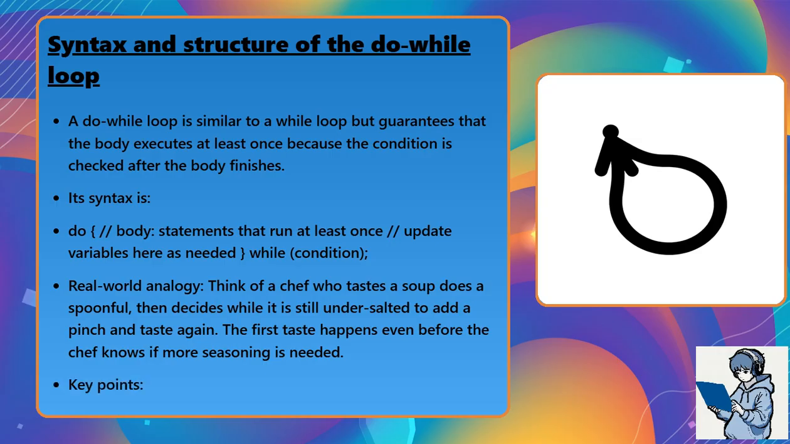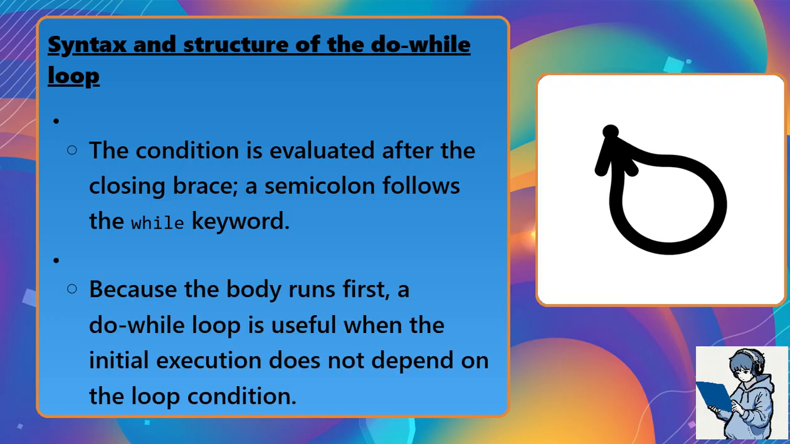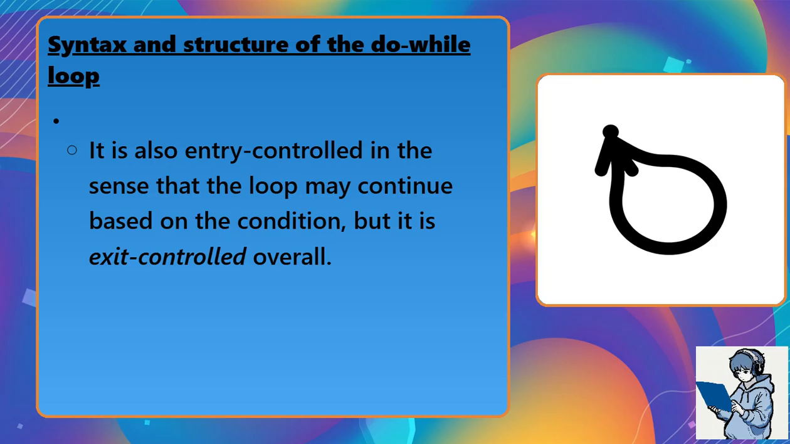The key points: the condition is evaluated after the closing brace. A semicolon follows the while condition. Because the body runs first, a do-while loop is useful when the initial execution does not depend on the loop condition. It is also entry-controlled in the sense that the loop may continue based on the condition, but it is exit-controlled overall. Example: prompting a user until they type a positive number.